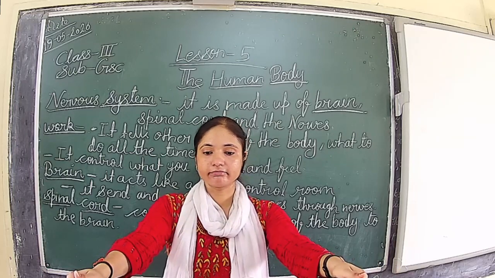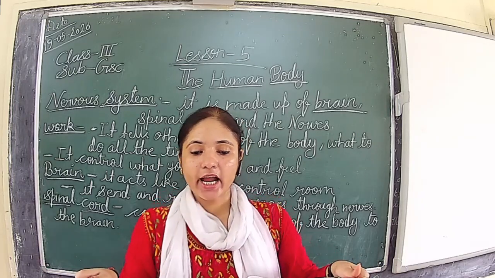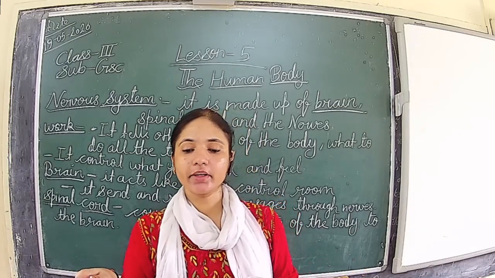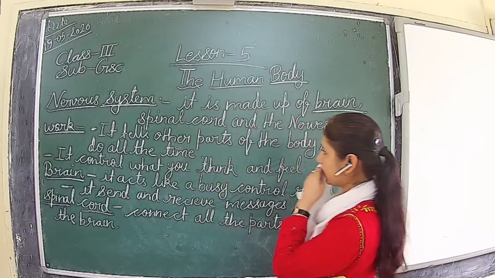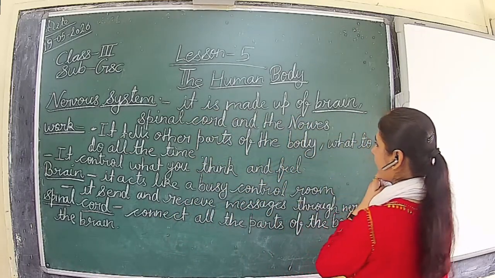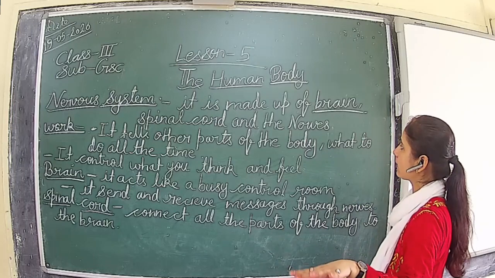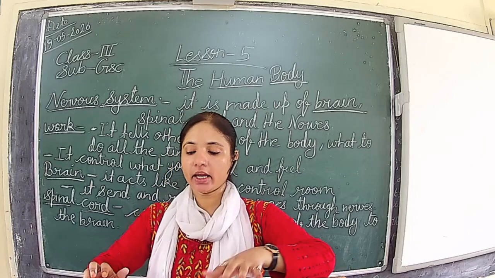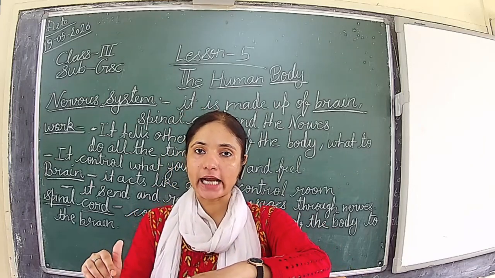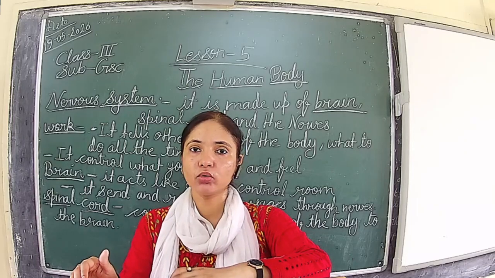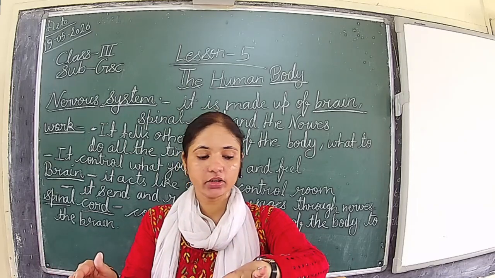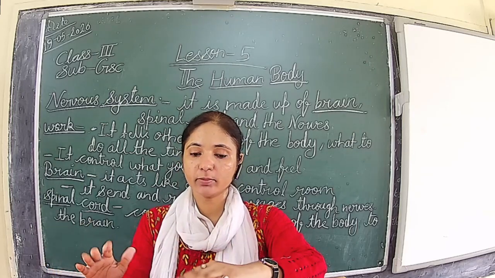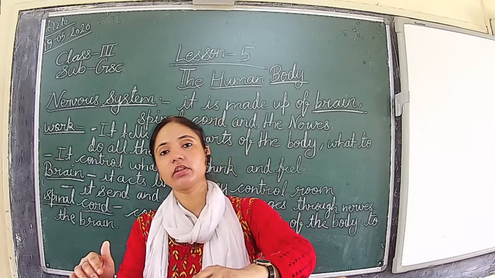So that's all about the brain. Understood? The brain is like a busy control room. Here we have seen the main parts of the nervous system: the brain, spinal cord and the nerves. The brain acts like a busy control room and it receives and sends out messages through nerves to the rest of the body, and the spinal cord connects all the parts of the body to the brain. The nerves are spread throughout the body.